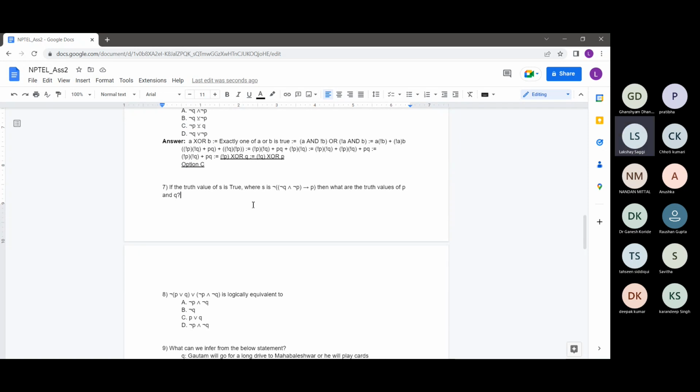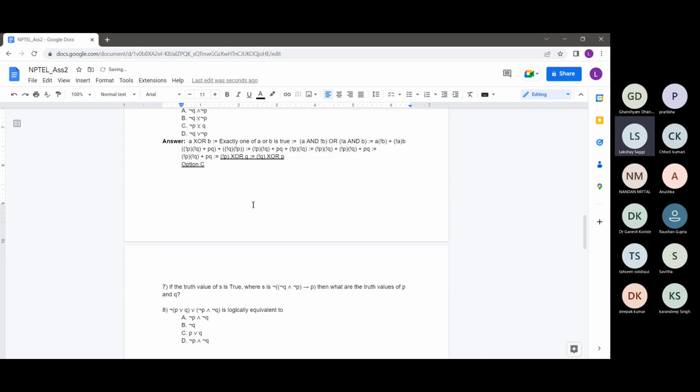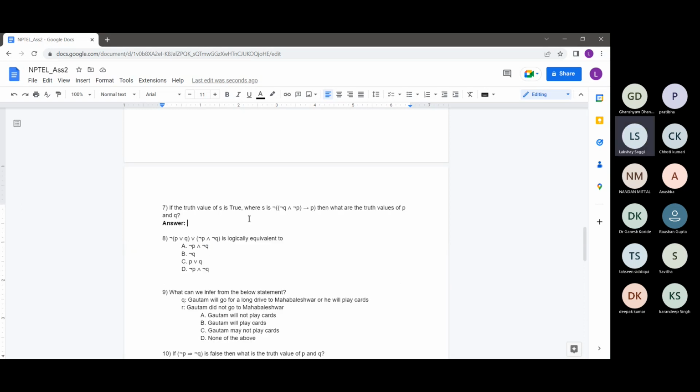So the seventh question, maybe I'll just put this on this page. The seventh question says that if the truth value of S is true, where S is basically this statement, not of not Q and not P implies P, then what are the truth values of P and Q? So basically the question is saying that the statement S is this.